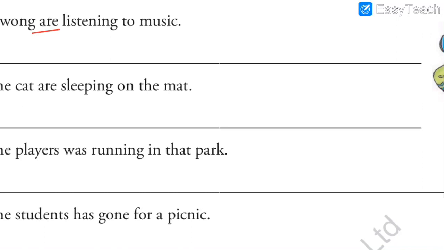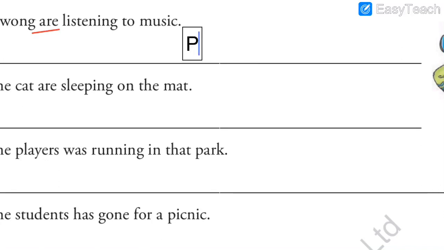So Payong is listening to music. We cannot say that Payong are listening to music. Okay, if it was Payong and his friends, then we can write are. But here it is only one person who is listening to music, not more than one. So we must write is. So let us write the answer.